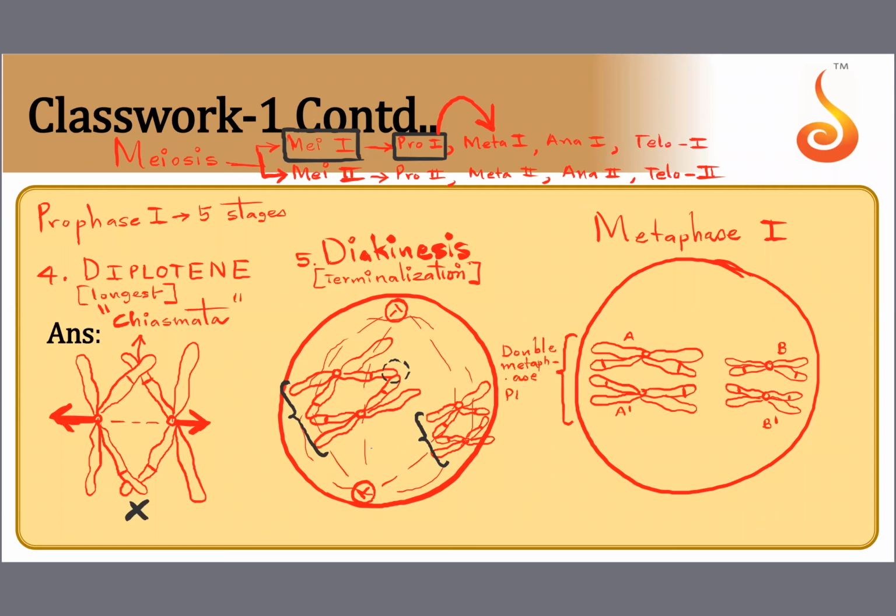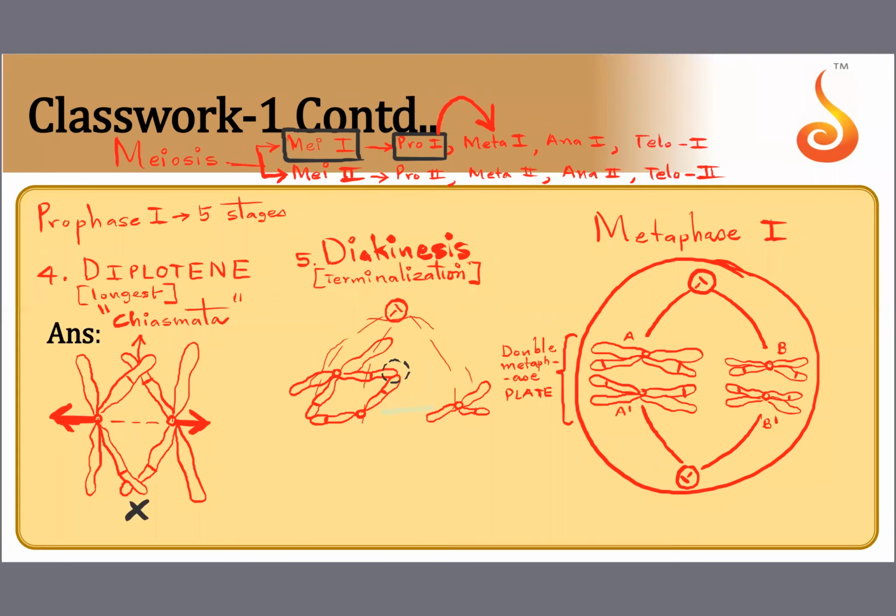Because chromosomes have come to the equator, but they have not come singly. They are along with their pair. A has a partner who is A dash. B has a partner who is B dash. So A is with its partner, B is with its partner. They are not single. They are very much with their pair. So by now the spindle apparatus is perfectly established. So this is the spindle apparatus. This is why we call the equatorial plate that is formed during metaphase a double metaphase plate.